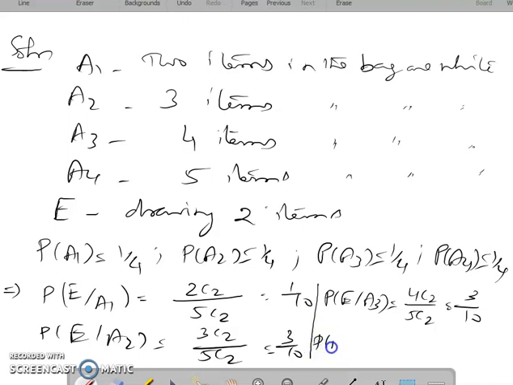Similarly, probability of E given A4, the same idea. All the 5 are white here. Therefore, 5C2 by 5C2, you can get it as 1 here. Correction: E given A3 is 3 by 5, not 3 by 10. It will be 3 by 5.